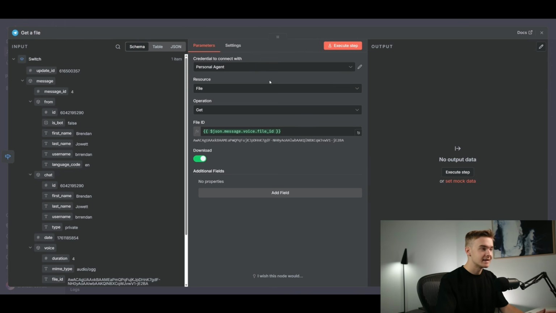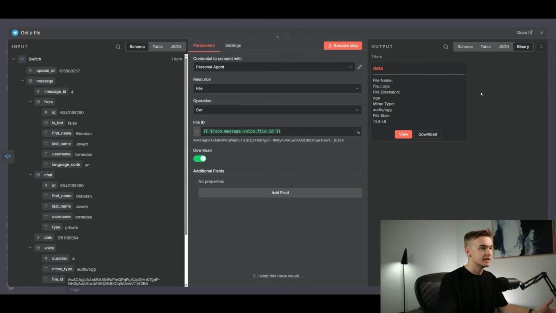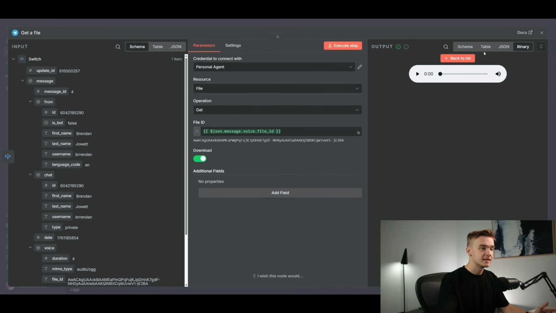Just to give this a test, I'm going to hit execute step, and we should see the data populate right here for that audio file. If I click view, you'll now see this audio pops up right here, and I can hit play and listen to it.